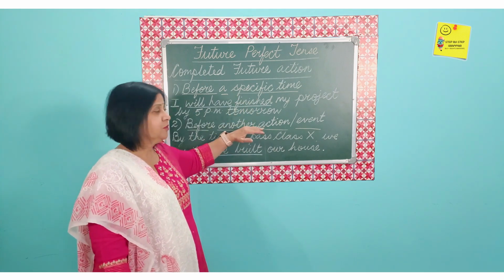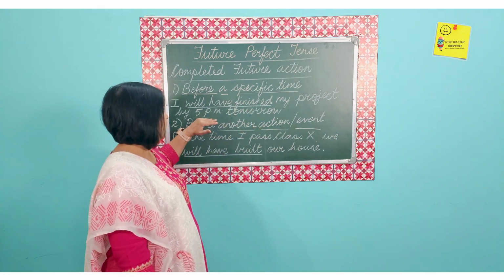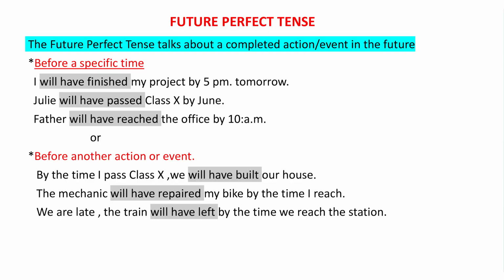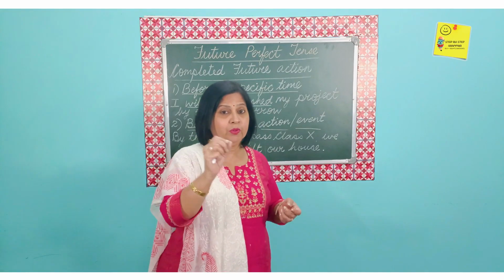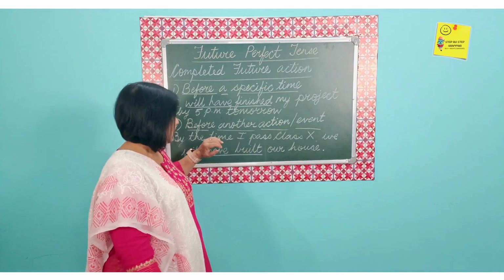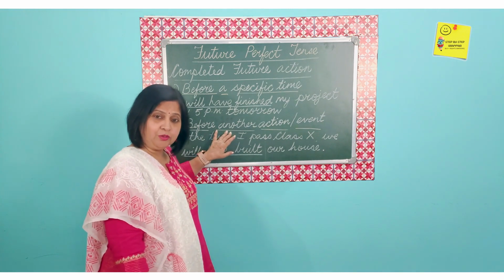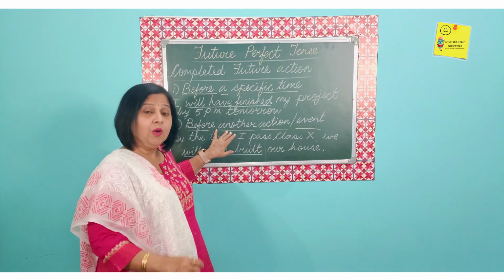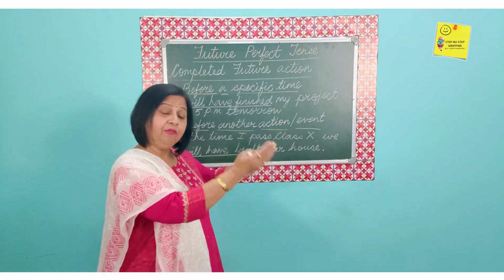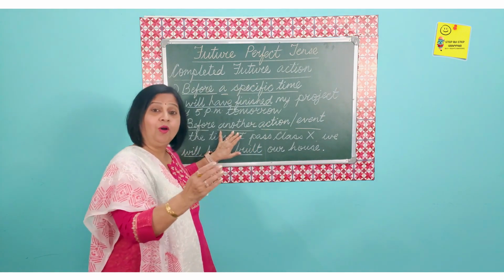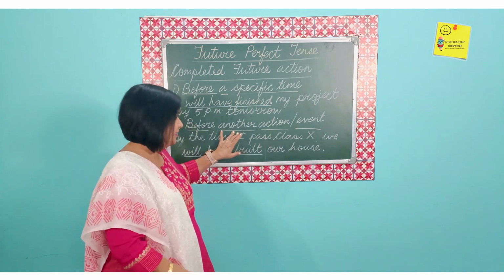So when we talk about a specific time, it can be 5 p.m. tomorrow. It could also be just tomorrow. It could also be just next week or any time, 5 p.m., 5 a.m., 3 p.m., 3 a.m. So that is related to the time. We are linking it to a time. The second situation when we use the future perfect tense is when we are talking about the completion of that event before another event or before another action.